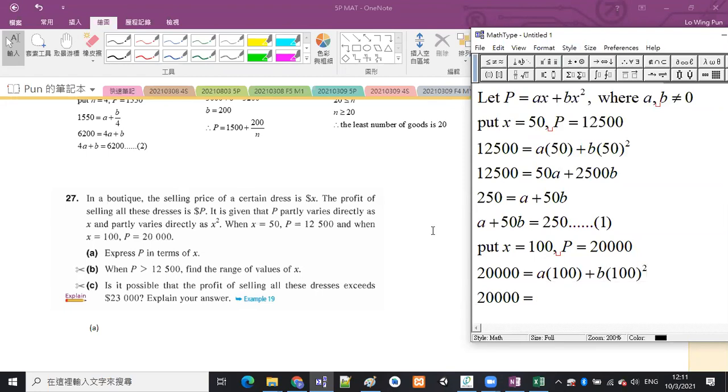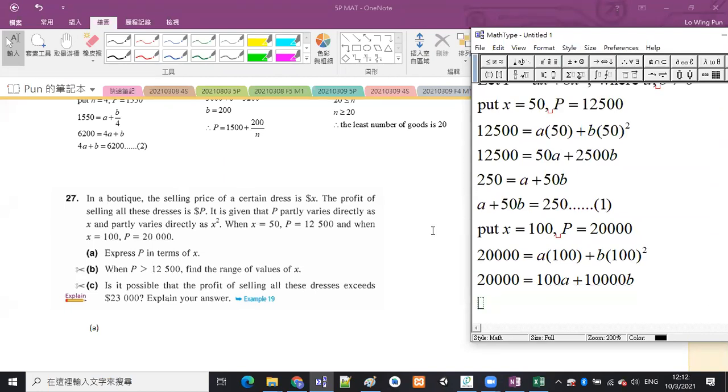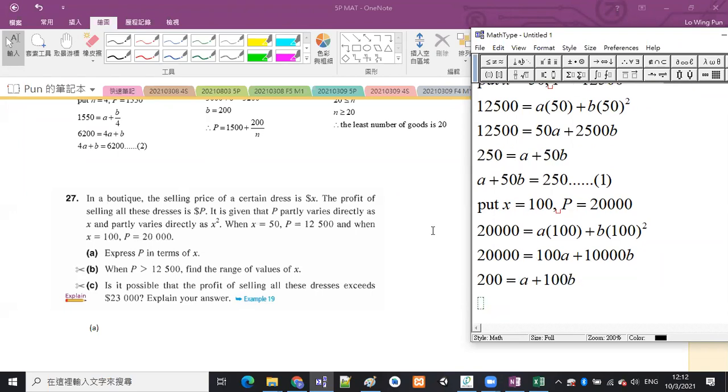So 20,000 is equal to 100A plus 10,000B. Notice that all the terms are multiples of 100. So just divide all the terms by 100. It should be 200 equals A plus 100B. And then write the letters on the left, write the number on the right, and label this to be equation 2.